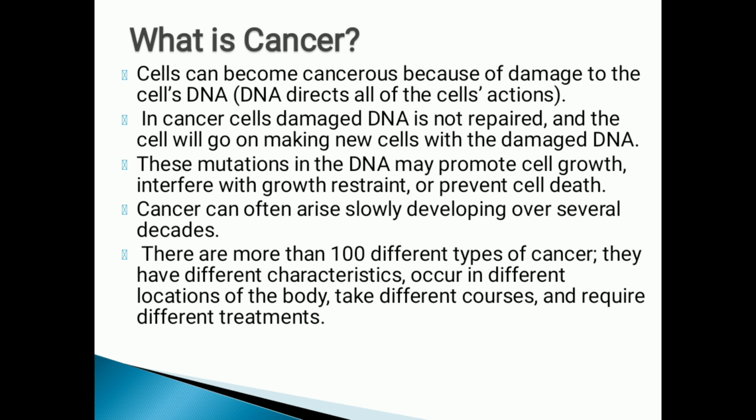And cancer can be slow growing; it can take decades, meaning years, to form cancer. And there is not just one type of cancer, there are 100 types of cancer, and they have different characteristics, different locations, different courses, and different types of treatment, so they are characterized accordingly.